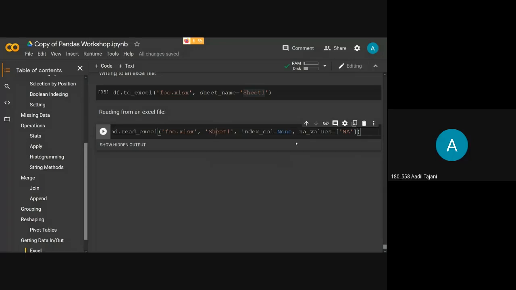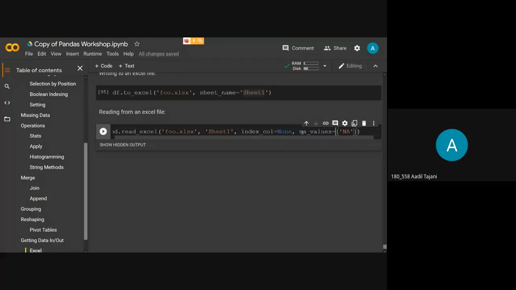Now suppose in Excel the index values are just numbers, but I have a column in that sheet that has dates in it, and I want to use that column of dates as my data frame index. So I will mention index_col equal to that column name, which I have in my Excel file. But what I want right now is to import that data frame with default index values. And here we have to specify na_values.